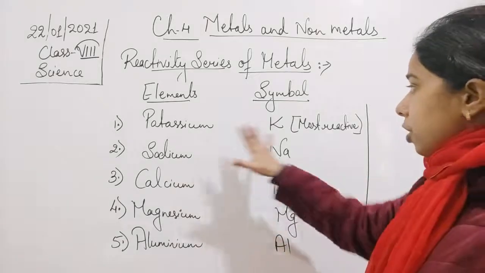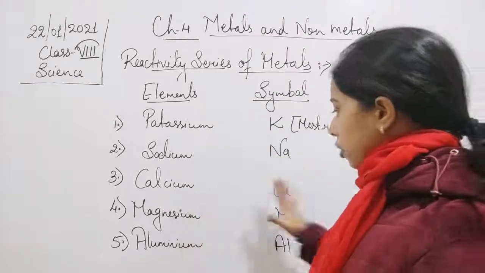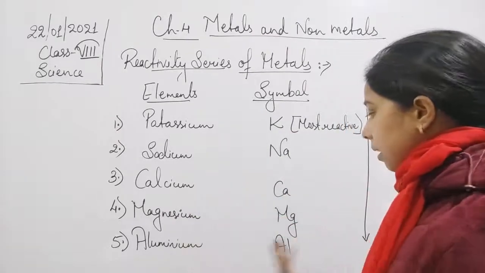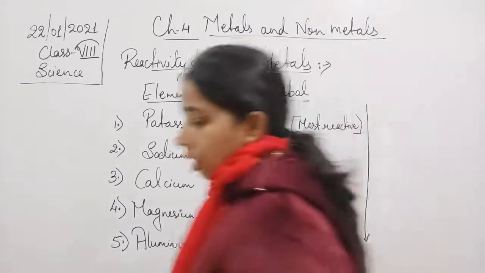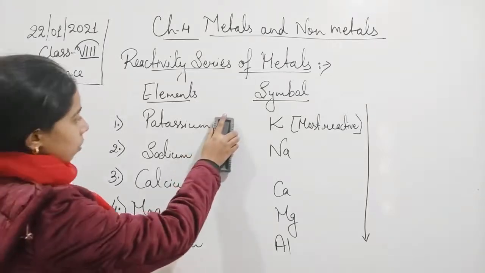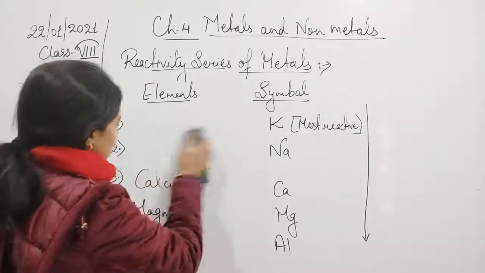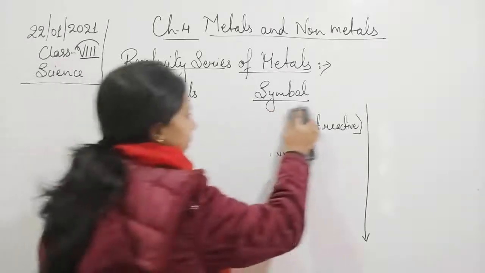Okay, so potassium is the most reactive, then sodium is there, then calcium is there, then magnesium is there, then aluminium is there. Okay, now we will going to rub it and see the next list after the aluminium.